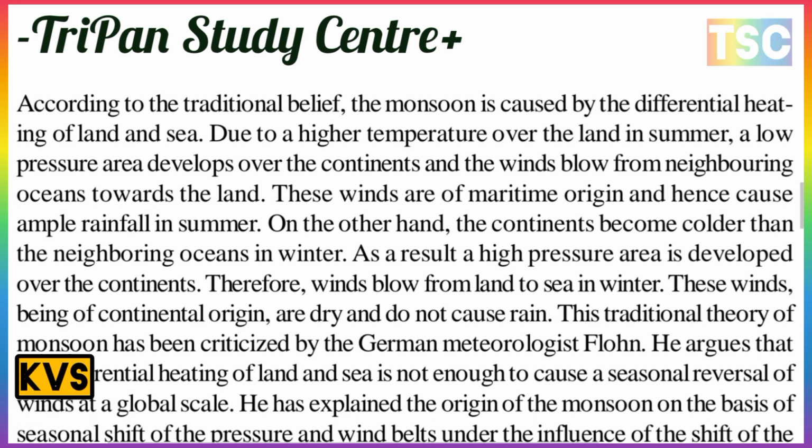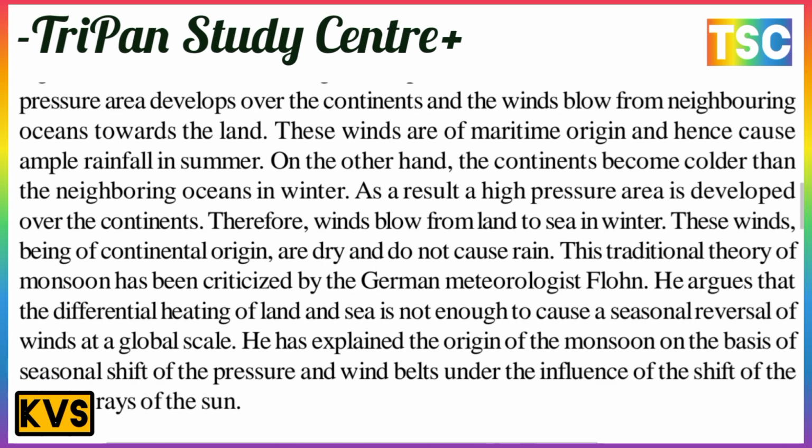He argues that the differential heating of land and sea is not enough to cause the seasonal reversal of wind at the global scale. He has explained the origin of the monsoon on the basis of the seasonal shift of the pressure and wind belts under the influence of the shift of the vertical ray of the sun.